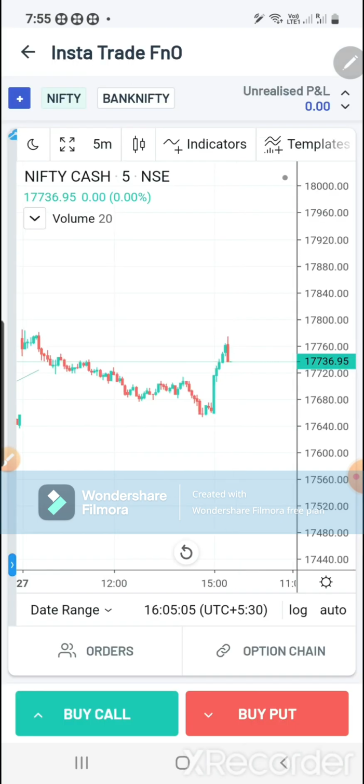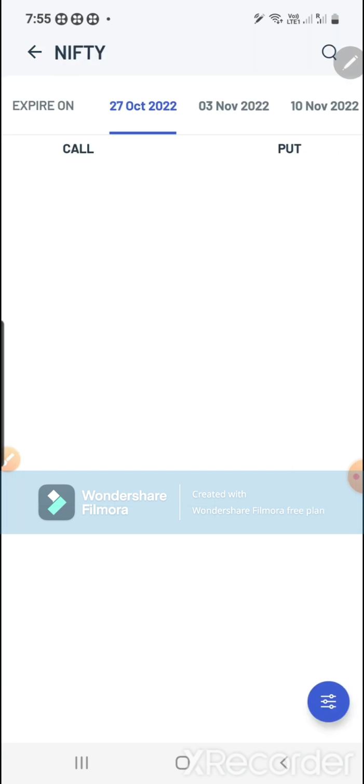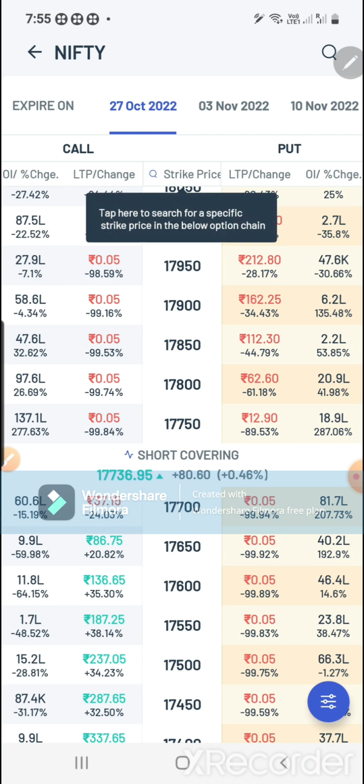You can see the option chain also here. Actually, generally the older apps don't give access to the option chain very easily. Here, for every stock or Nifty or Bank Nifty, whatever it may be, you will get the option chain. If you click on the option chain, it will open here.